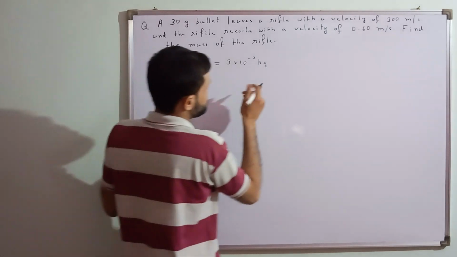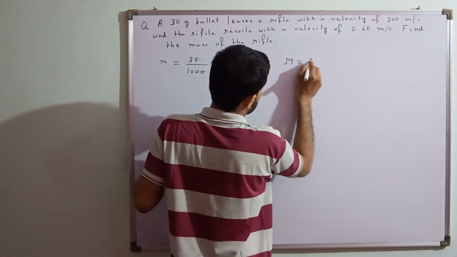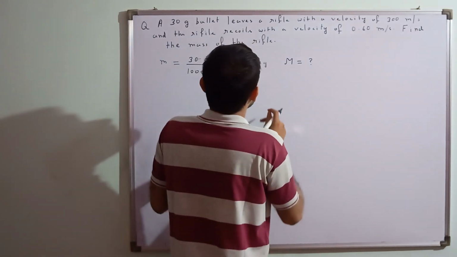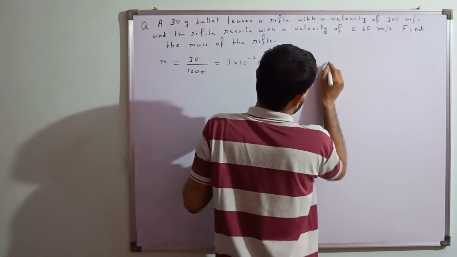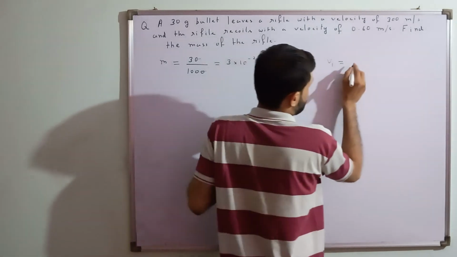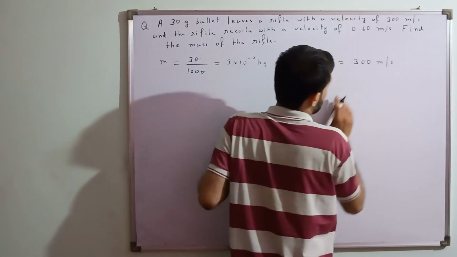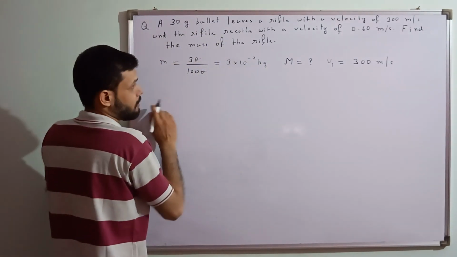Now the next thing, what is the mass of the rifle? I am assuming the mass of the rifle as capital M. We don't know it, we have to find it. Next thing that we have given, a 30 gram bullet leaves with a velocity. Now what is the velocity V1? V1 is the final velocity of the bullet, not the initial velocity of the bullet. Are you getting this thing?